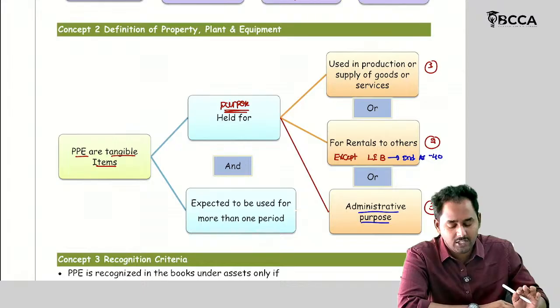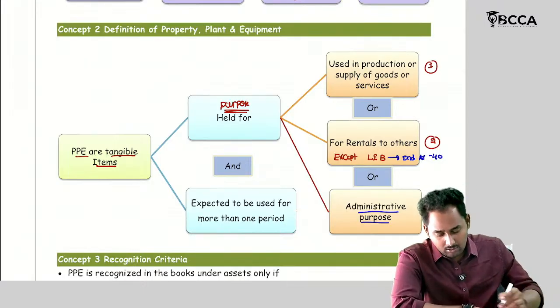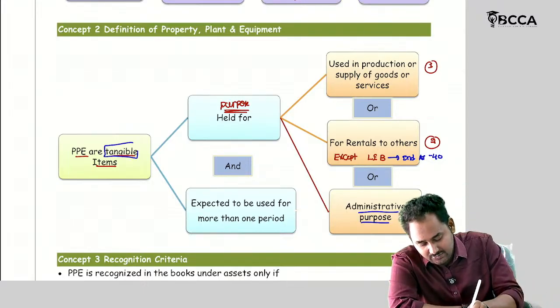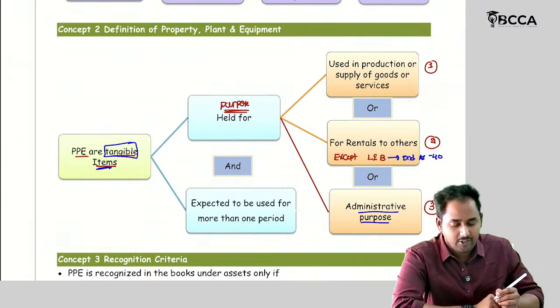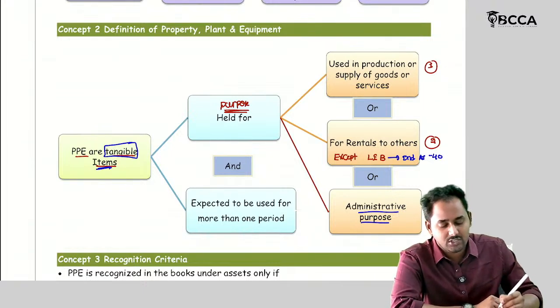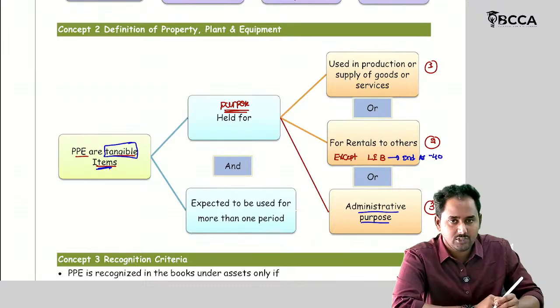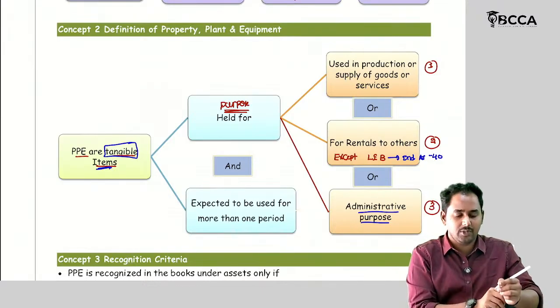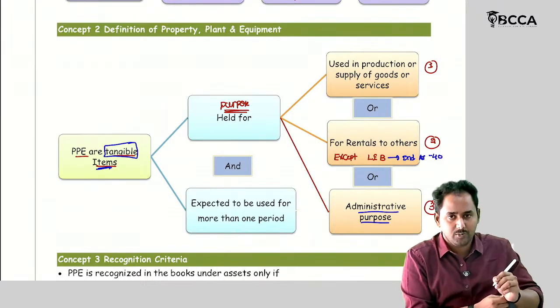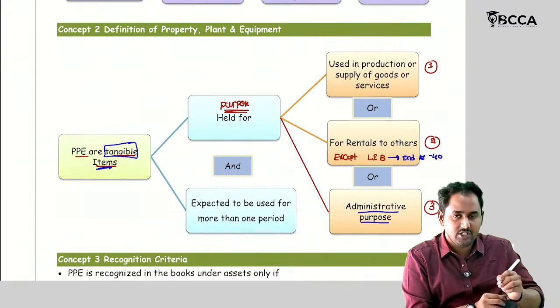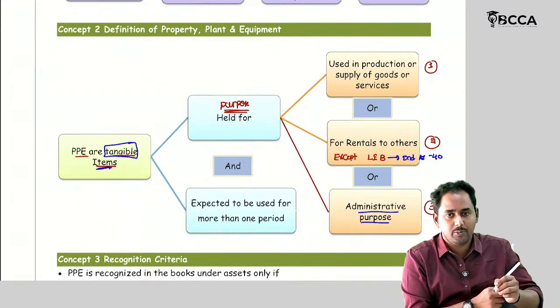For all the remaining assets which are tangible, if those tangible assets are used in production of goods or supply of goods or services, then we can classify them as PPE, as well as for administrative purpose. So I purchased one machinery with the intention of giving rentals to others. Can I classify it as PPE?